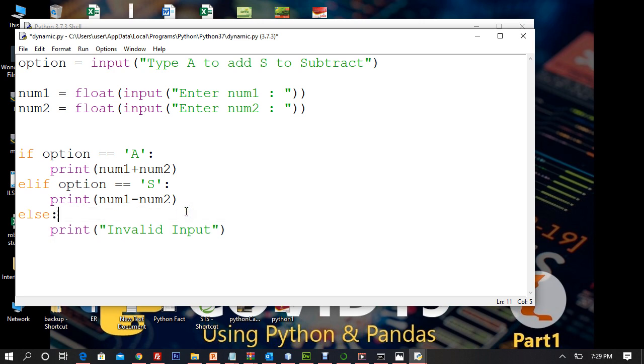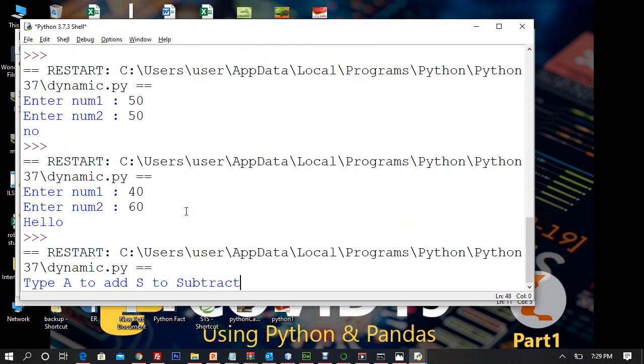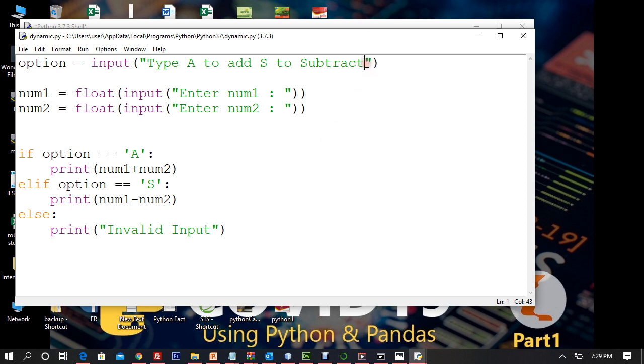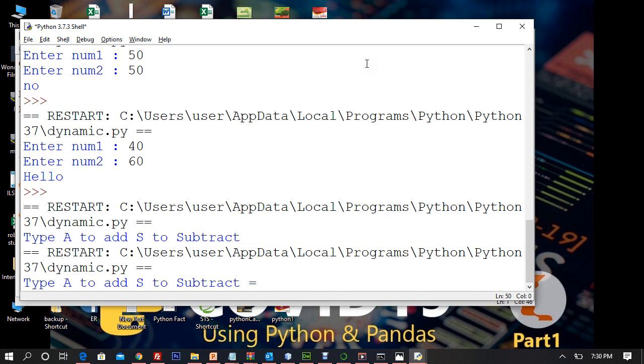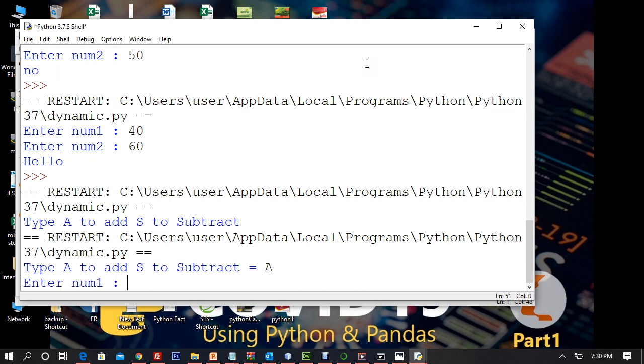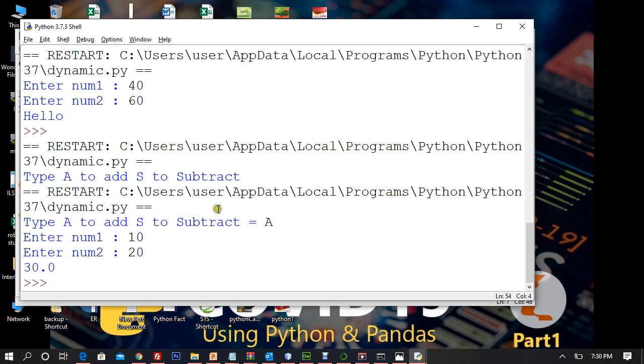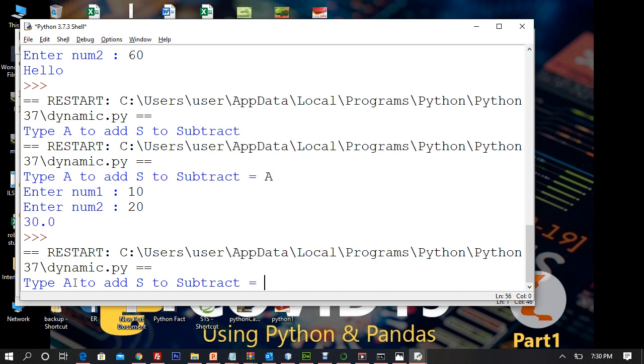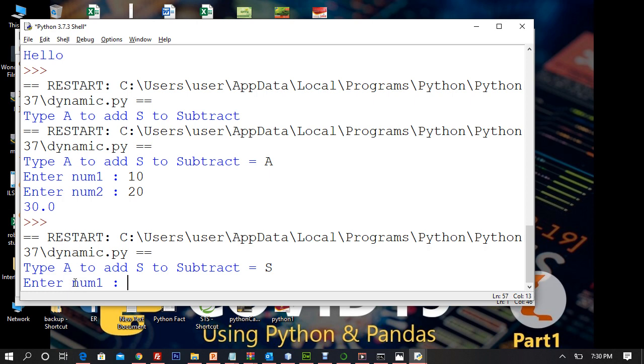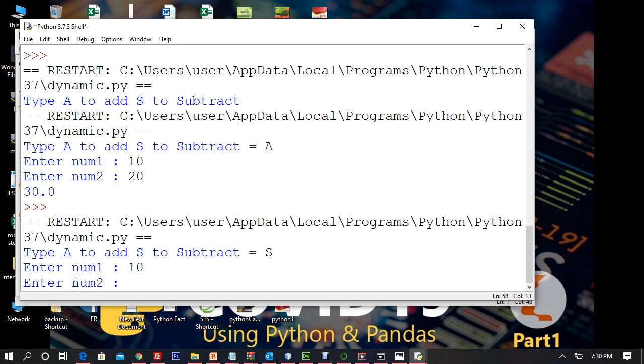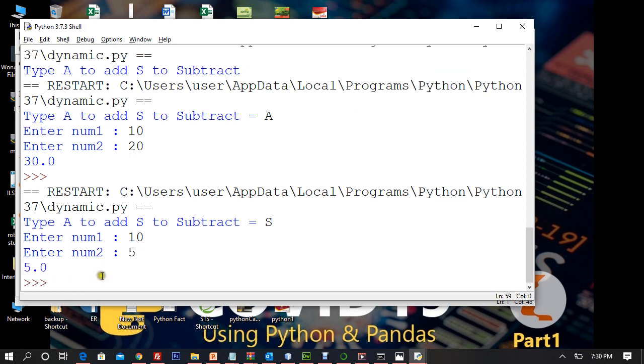So let us try this practically and see how elif is going to work. Okay, I forgot to document it, right? So let us say, for a user-friendly environment: type A to add and S to subtract. So I'll enter A, and enter num1, I'll say 10, enter num2, I'll say 20, and then we get the answer 30, right? So let me run it again. All right, enter num1. No, I have to add subtract now. I'll hit S, and then I'll say the first number is 10, minus is 5, and I get the subtraction.